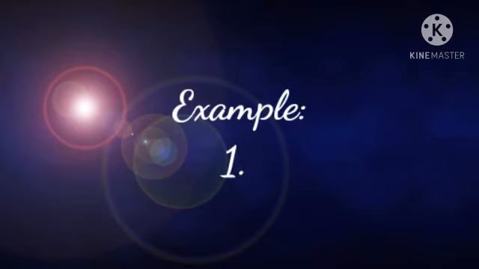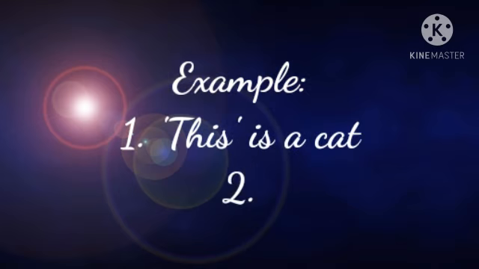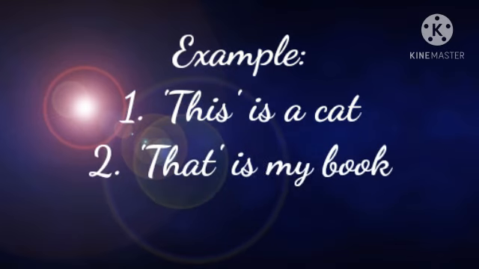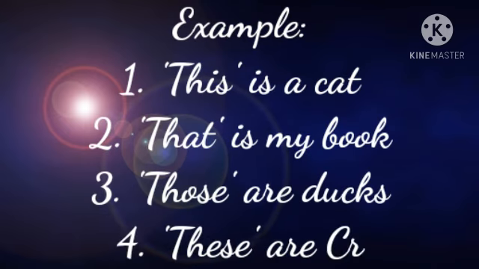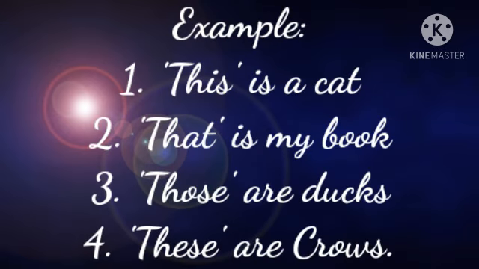Example, this is a cat. That is my book. Those are ducks. These are crows. So here, this, that, those and these refer to the nouns cat, book, ducks and crows.